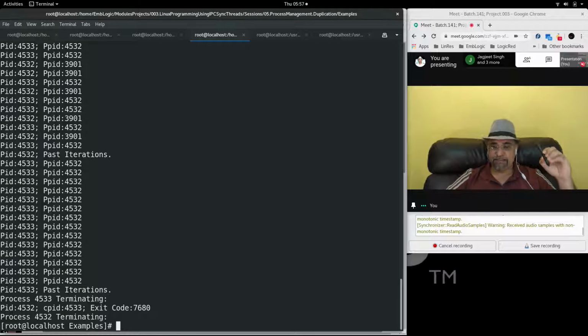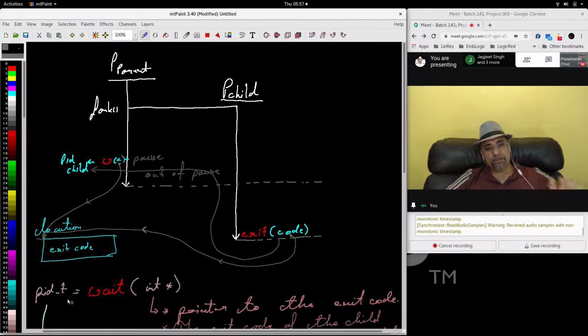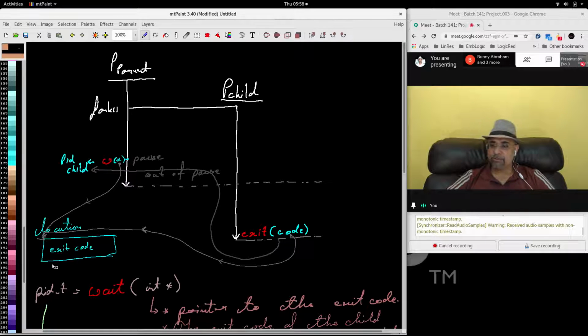The reason is, as I told you a few times just now, that the exit code given by the child is placed at some arbitrary location, which is not in the stack segment and not in the data segment. This exit code is neither in the stack segment nor in the data segment.